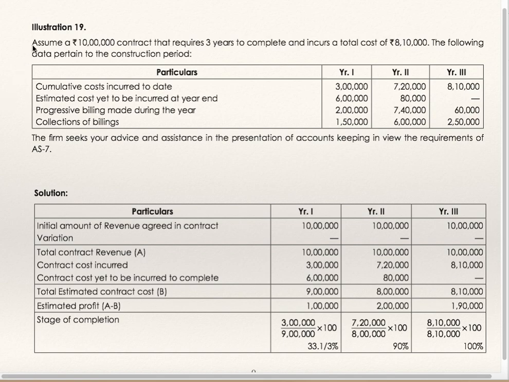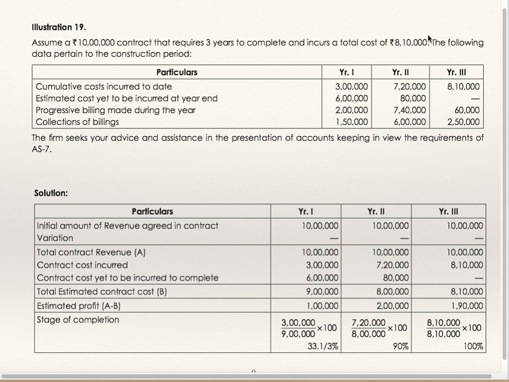Now we'll see illustration 19. Assume a 10 lakh contract that requires 3 years to complete and incurs a total cost of 8 lakhs 10,000. The following data pertain to the construction period. First year, second year and third year information is given. Cumulative cost incurred till date: 3 lakhs, 7 lakhs 20,000, 8 lakhs 10,000.